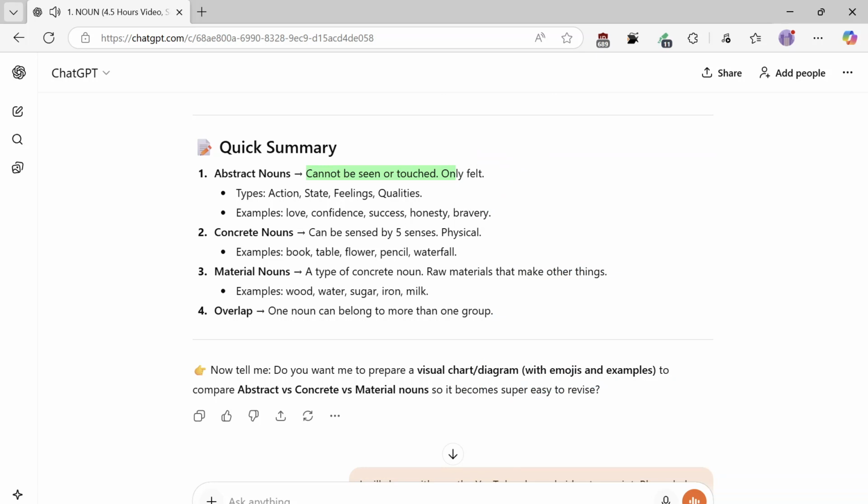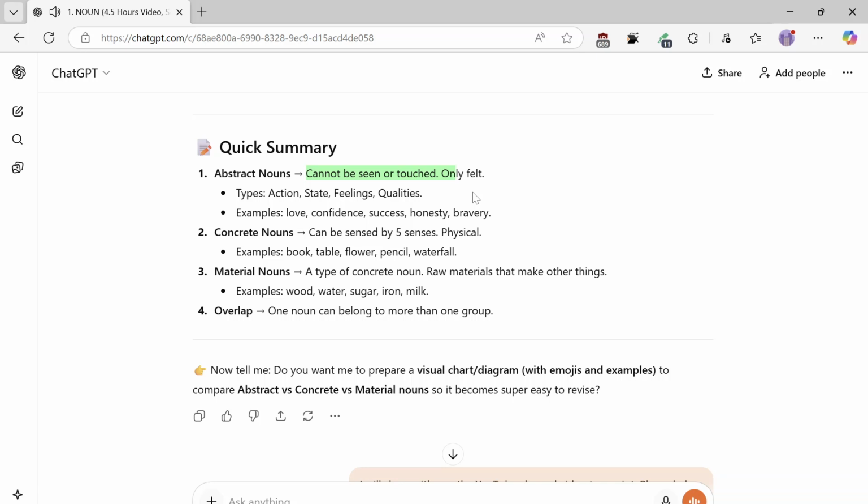2. Concrete nouns can be sensed by the five senses. Physical. Examples: book, table, flower, pencil, waterfall. 3. Material nouns, a type of concrete noun. Raw materials that make other things. Examples: wood, water, sugar, iron, milk. 4. Overlap. One noun can belong to more than one group.